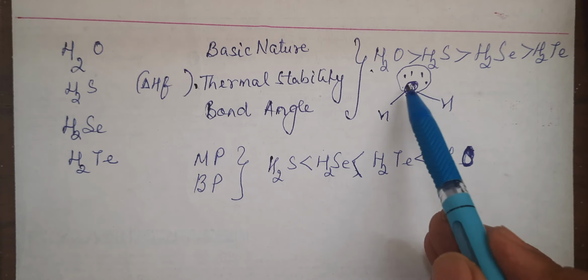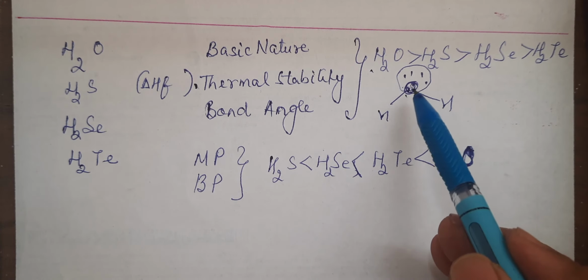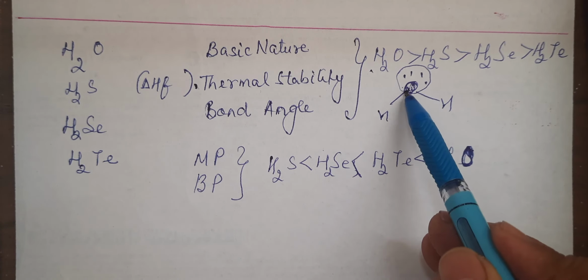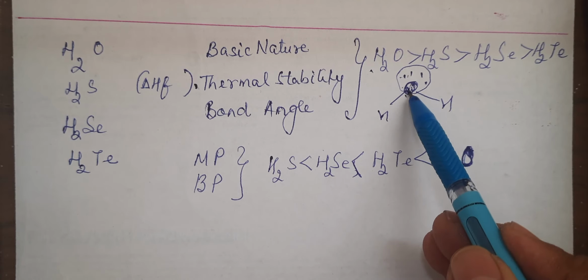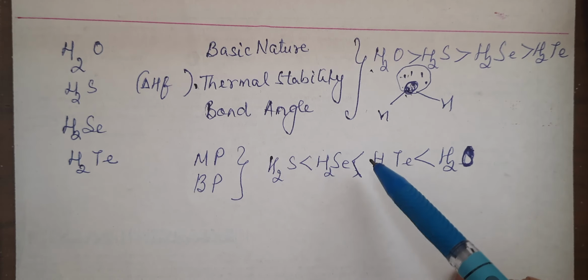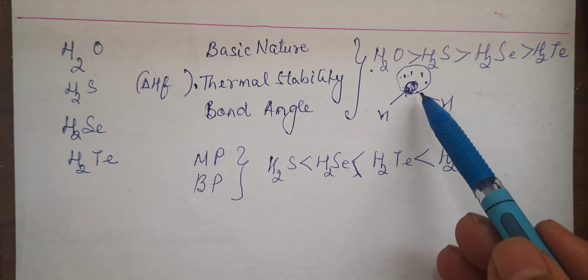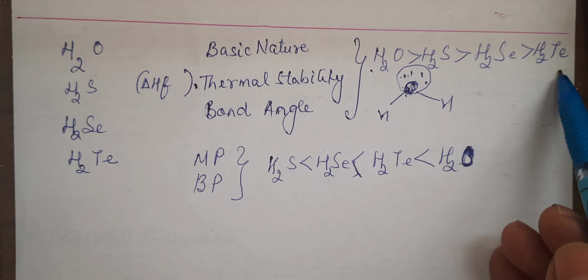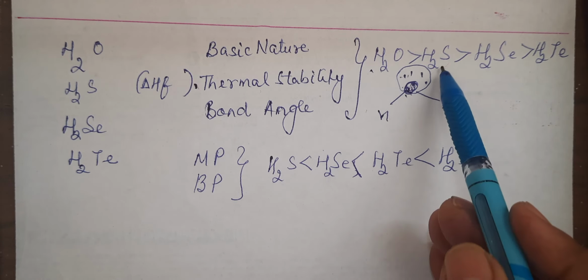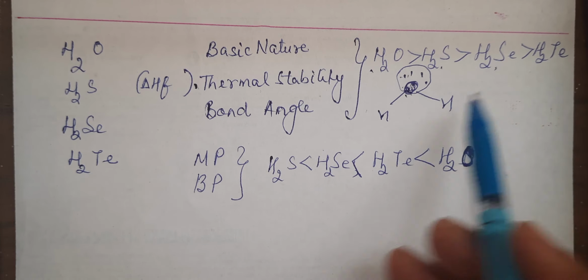Down the group, size of the central atom is increasing. Size is increasing, electron density will decrease. It will be more dispersed over the large atom, so not able to give easily. So this is the order: water is most basic, then H2S, then H2Se, then H2Te.